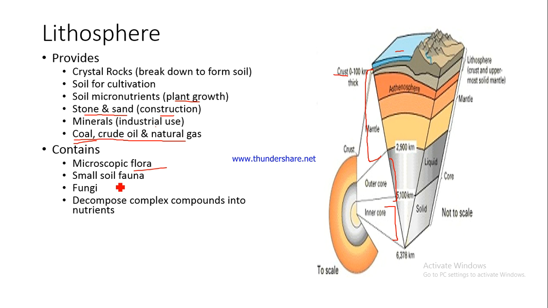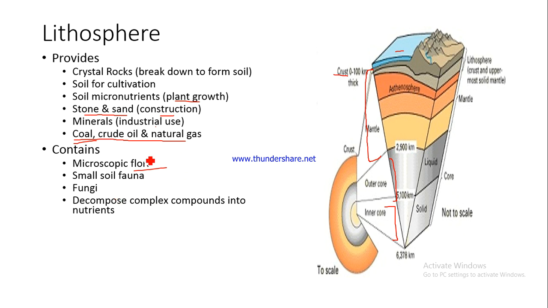Likewise, small soil fauna means those organisms which belong to the animal species, which basically are animals, but they are of very, very small size. Earthworm is one example that suits this particular definition, small soil fauna. So the topmost layer of the lithosphere contains the microscopic flora and small soil fauna and fungi.